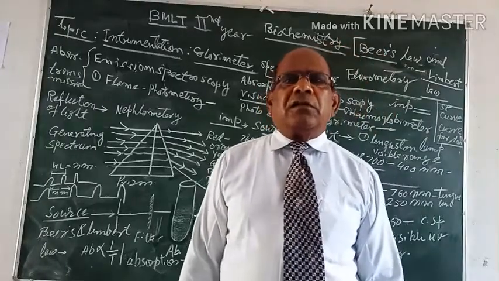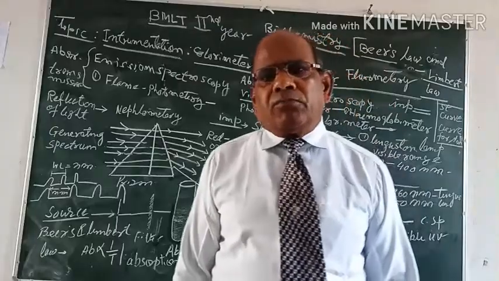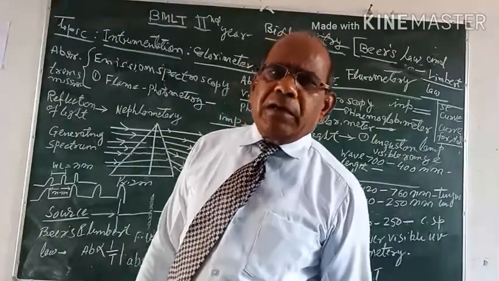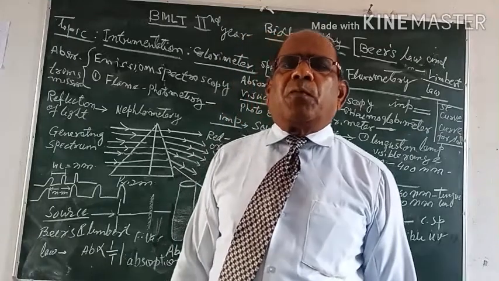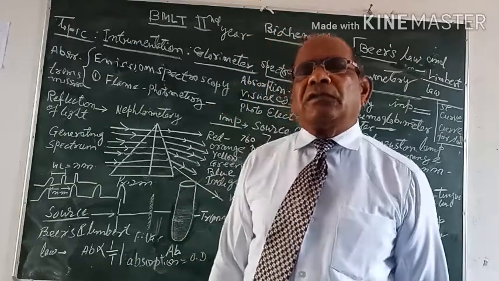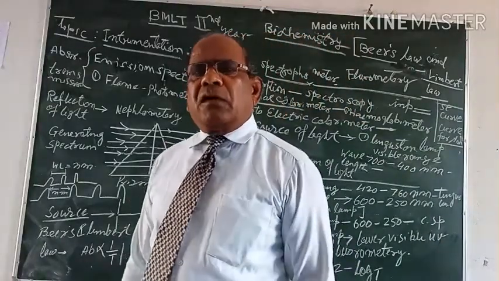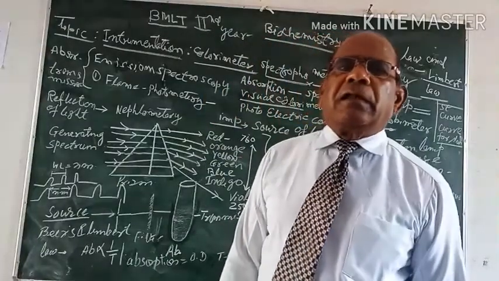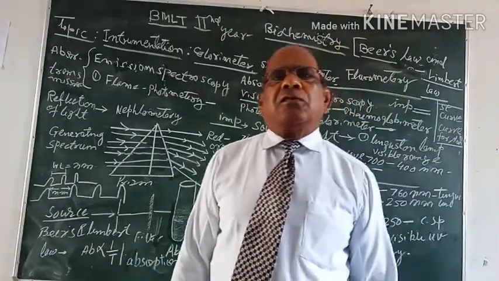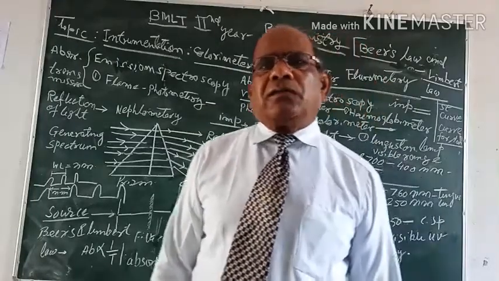Beer's law says that the amount of light absorbed or transmitted or reflected is directly proportional to the concentration of the color in the solution, and the color in the solution is proportional to the concentration of the substance under study.